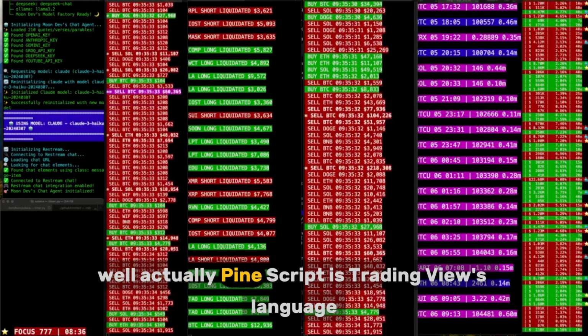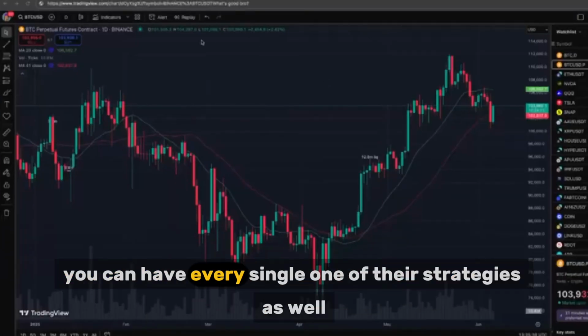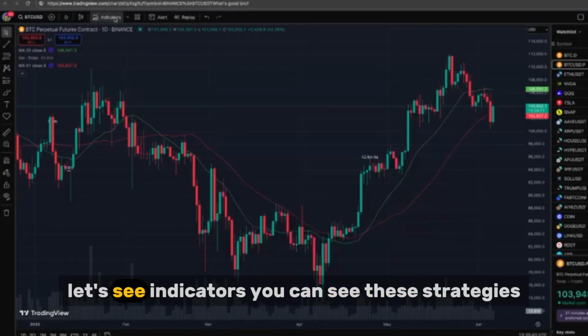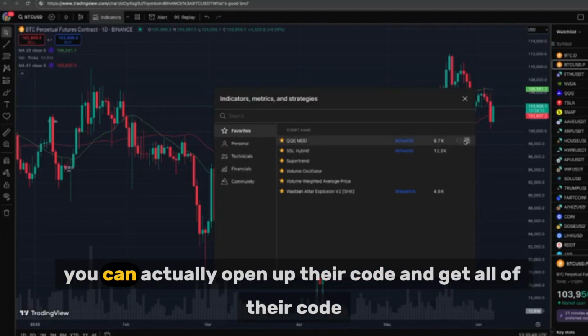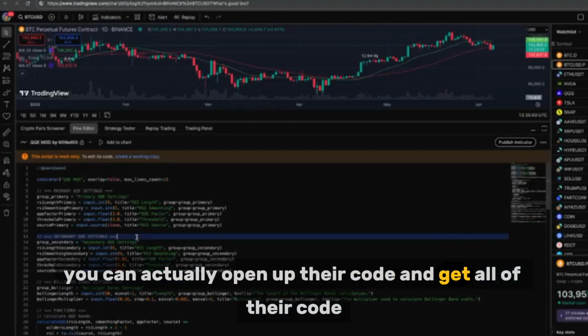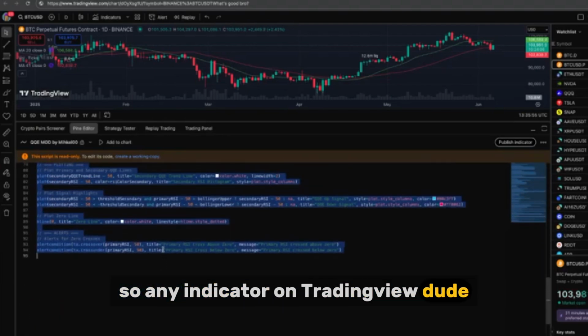Well, actually PineScript is TradingView's language. If you go to TradingView here, you can have every single one of their strategies as well. If you go to indicators here, let's see, indicators, you can see these strategies. You can actually open up their code and get all of their code. So any indicator on TradingView, dude, look at this.